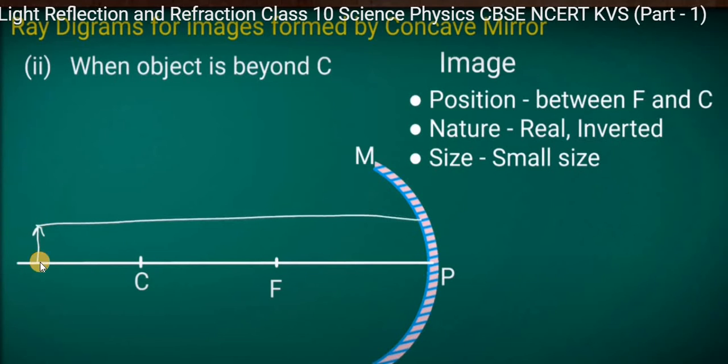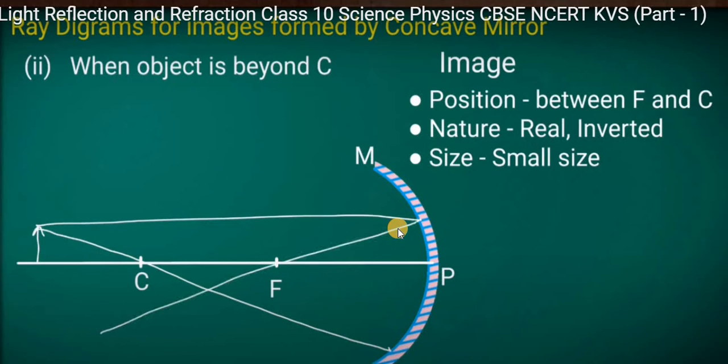If we keep the object beyond C, then we have to make two rays. One ray is parallel to the principal axis, and the other is from the center of curvature. The ray that is parallel to the principal axis passes through F, the focus, and the one that passes through C, the center of curvature, is reflected back along the same path.